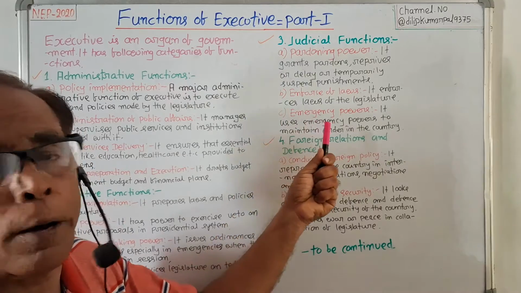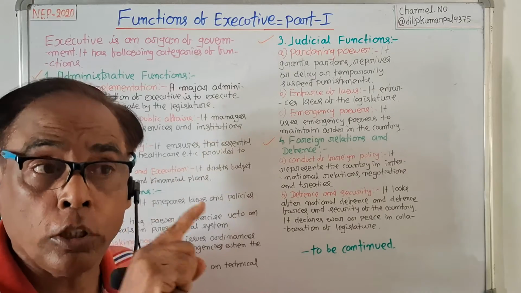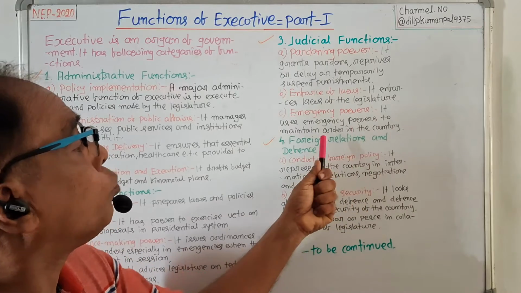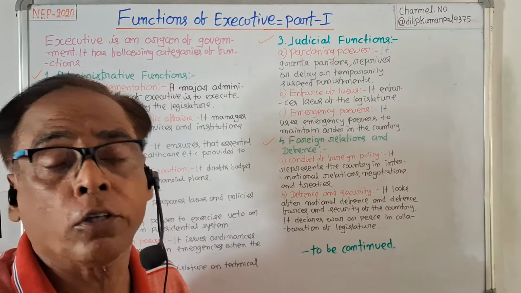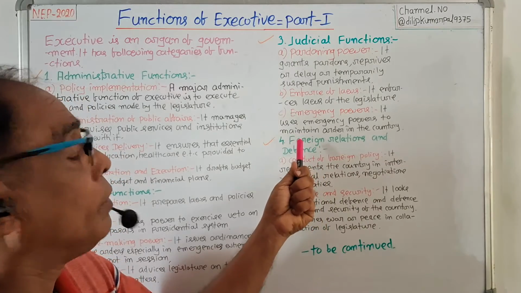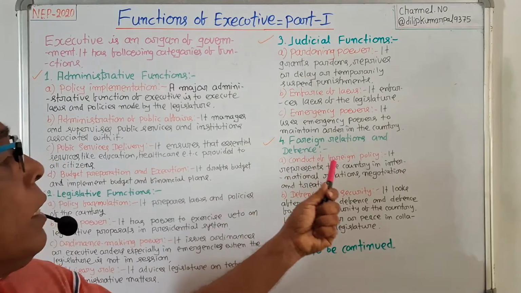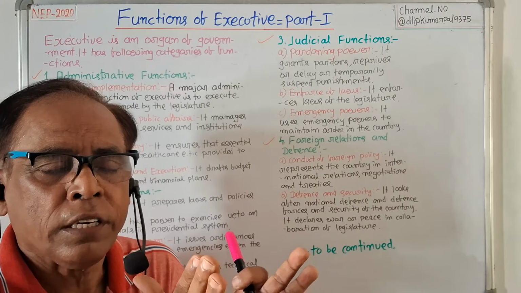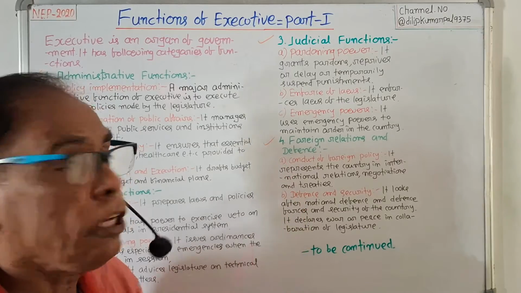Number 3, emergency power. Another judicial function of the executive is emergency power. It uses emergency power to maintain order in the country. Another judicial function of the executive is that it uses emergency power in order to maintain order in the country. Then we discuss foreign relations and defense power. Another function of the executive is foreign relations and defense power.